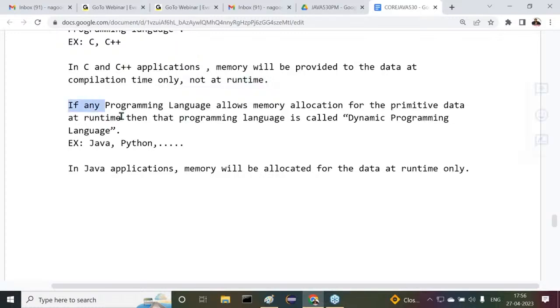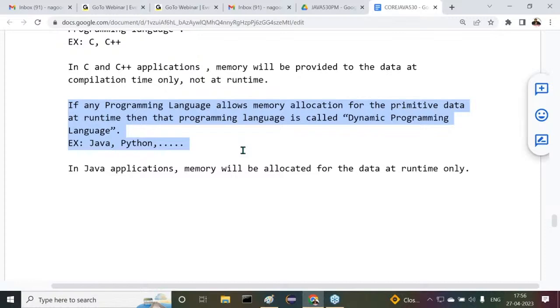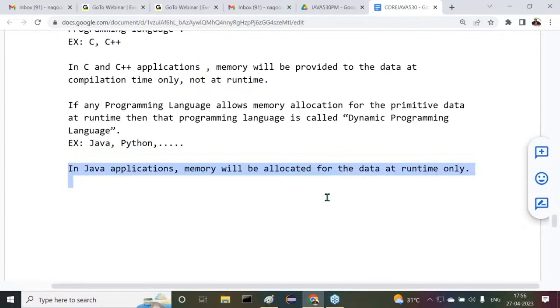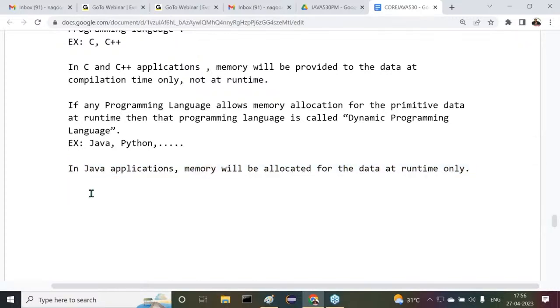Next, if any programming language allows memory allocation for the primitive data at runtime, then that programming language is called a dynamic programming language. Examples are Java and Python. In Java applications, memory will be allocated for the data at what time? At runtime. All of you are getting it or not? That's okay. This is the first difference we identified clearly.